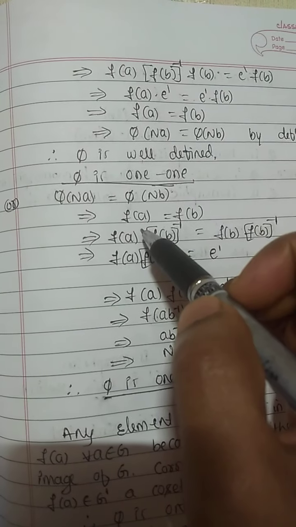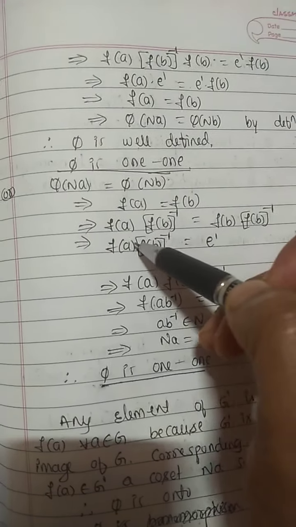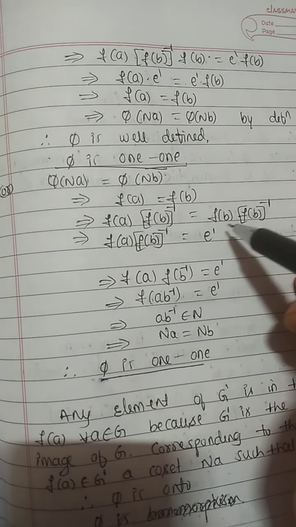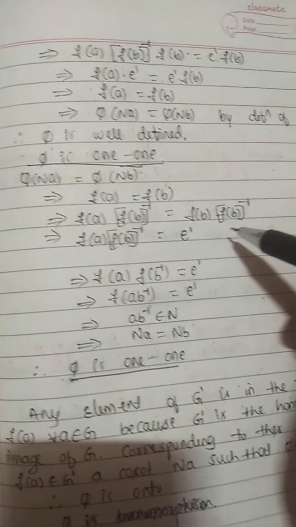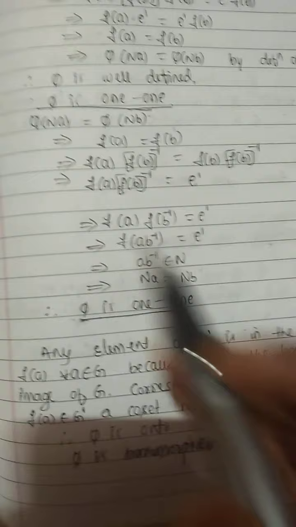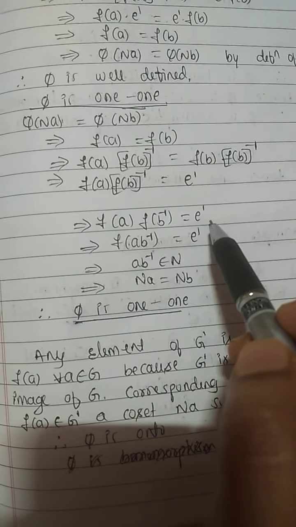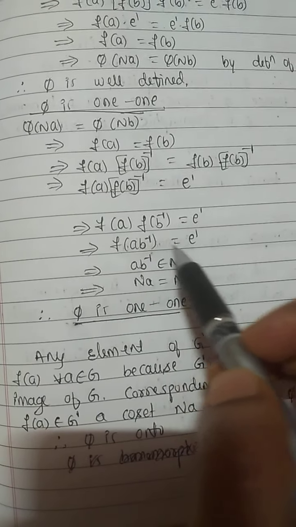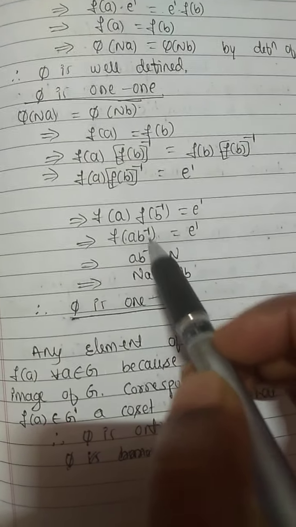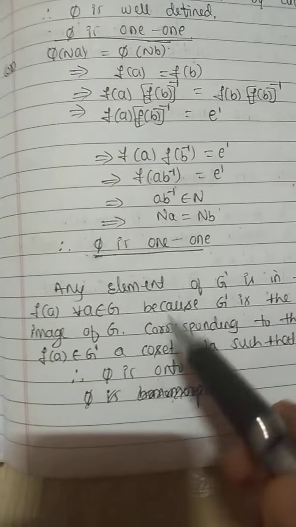Phi of Na, nothing but f of a, equals phi of Nb, which is f of b. f of a into f of b inverse equals f of b into f of b inverse. f of a, f of b inverse becomes e dash, or f of ab inverse equals e dash. This implies ab inverse belongs to N. This implies Na equals Nb. Therefore, phi is 1, 1.